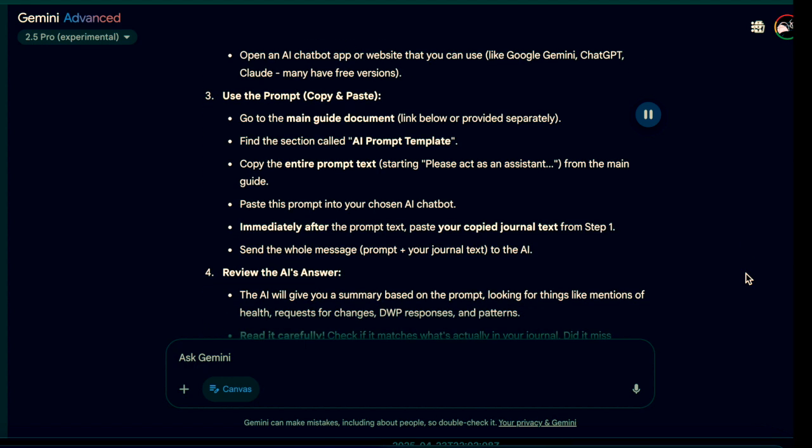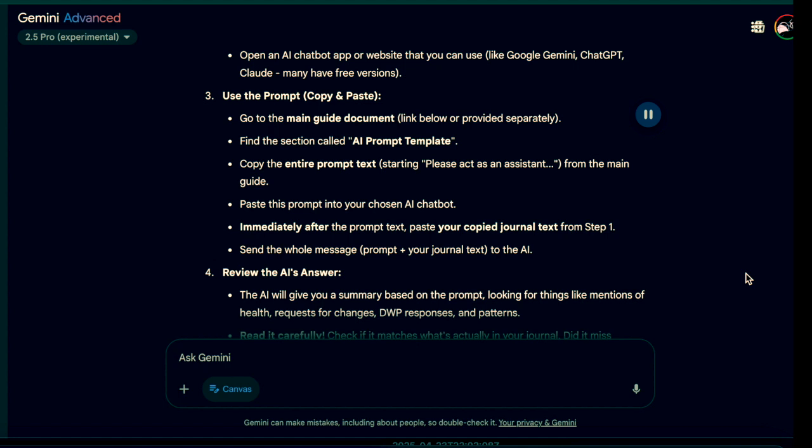3. Use the prompt, copy and paste. Go to the main guide document, link below or provided separately. Find the section called AI Prompt Template. Copy the entire prompt text, starting "Please act as an assistant," from the main guide. Paste this prompt into your chosen AI chatbot. Immediately after the prompt text, paste your copied journal text from step 1. Send the whole message, prompt plus your journal text, to the AI.